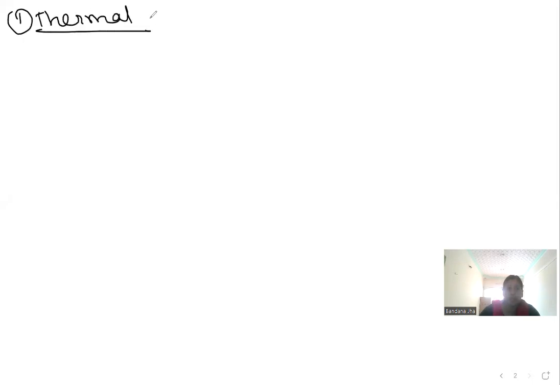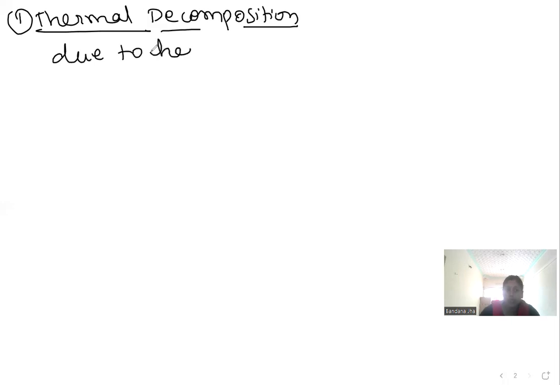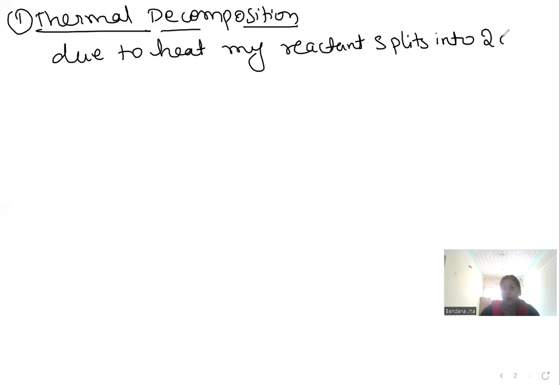Thermal decomposition means that due to heat, my reactant splits into 2 or more products. Example, calcium carbonate, CaCO3.